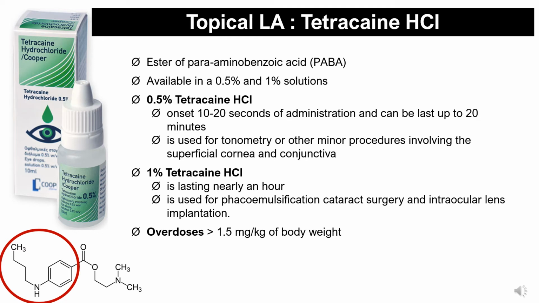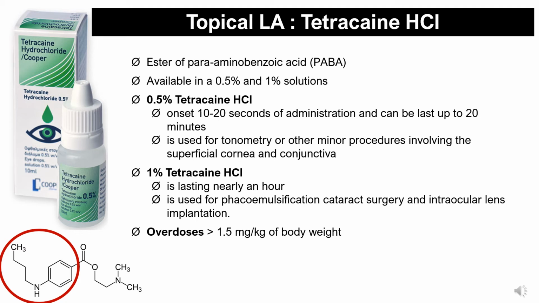Tetracaine has been widely used for topical anesthesia of the eye. It is currently available in a 0.5% solution. The onset, intensity, and duration of anesthesia are comparable with those of proparacaine and benoxinate. Onset of 0.5% tetracaine anesthesia is sufficient to permit tonometry or other minor procedures involving the superficial cornea and conjunctiva within 10 to 20 seconds and can last up to 20 minutes.